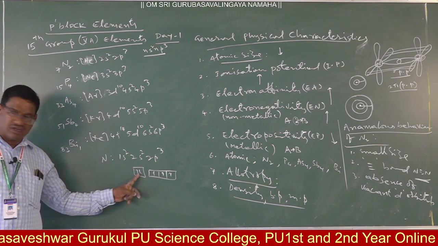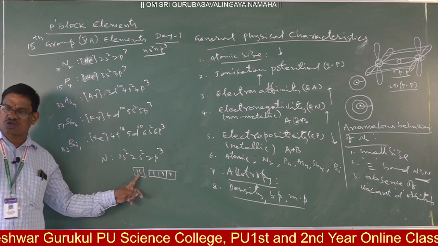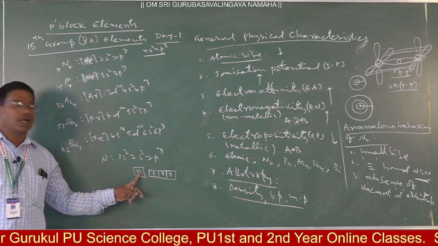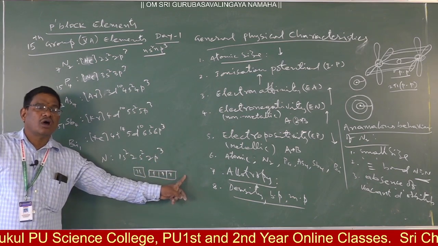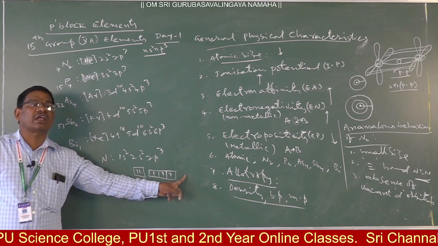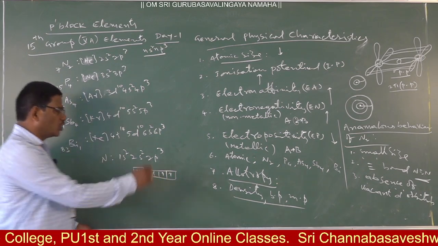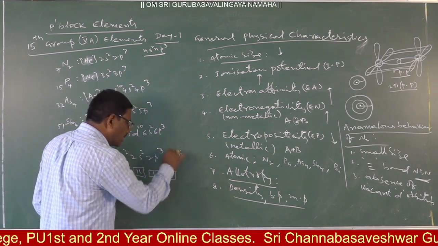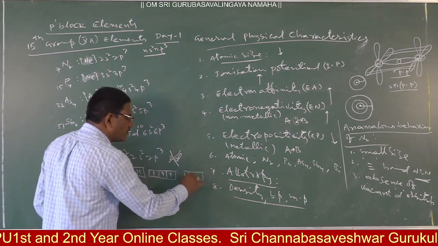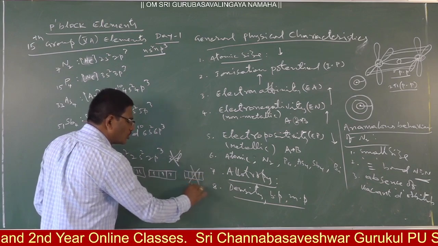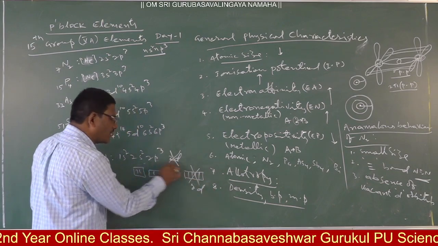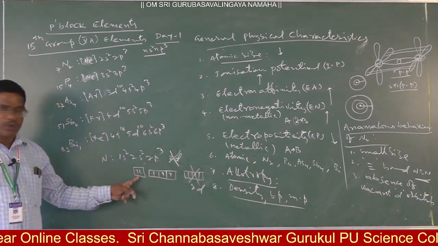Whenever a lone pair is there, that lone pair should undergo depairing and the obtained unpaired electron should enter into a vacant orbital in almost the same energy level. Here the same energy level 2d is not there, na? If no 2d, then there is no question of entering into this lone pair of electrons.